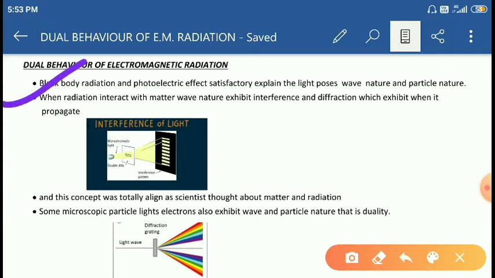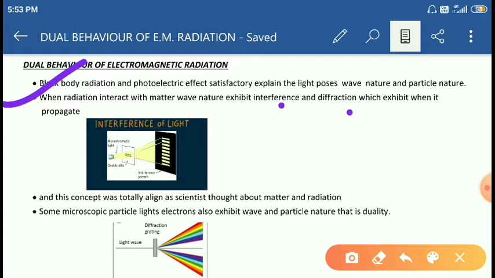When the radiation interacts with any matter, atoms, ions or molecules, and exhibits interference and diffraction, this explains that light possesses wave nature.